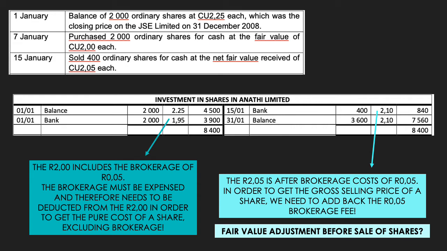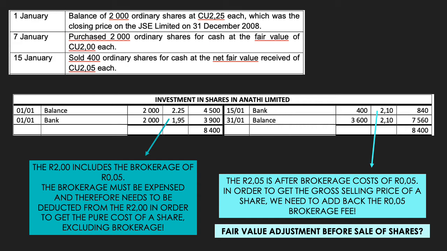When you look at the general ledger on the screen and in your textbook, you will see that we have many columns. It is always advised that you have a column for the number of shares in the investment, the price that the shares were purchased for, and then the rand total. By doing this, it is just easier to keep track of the number of shares that you have in your investment, which makes your calculations of fair value adjustments, capitalisation issues, and rights issues just a little bit easier as you have a running total of the number of shares.